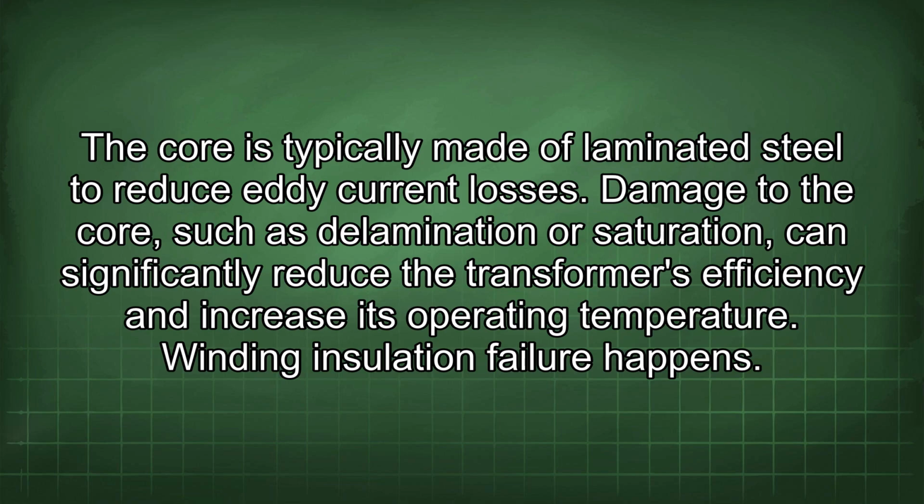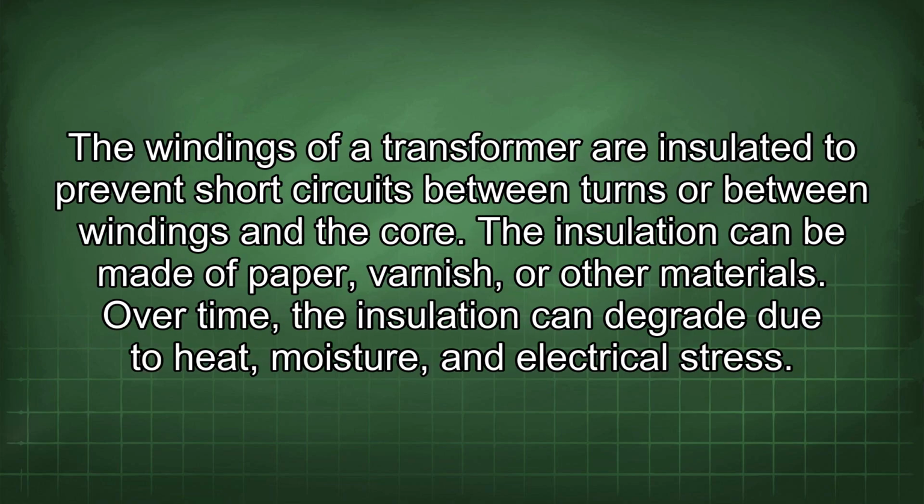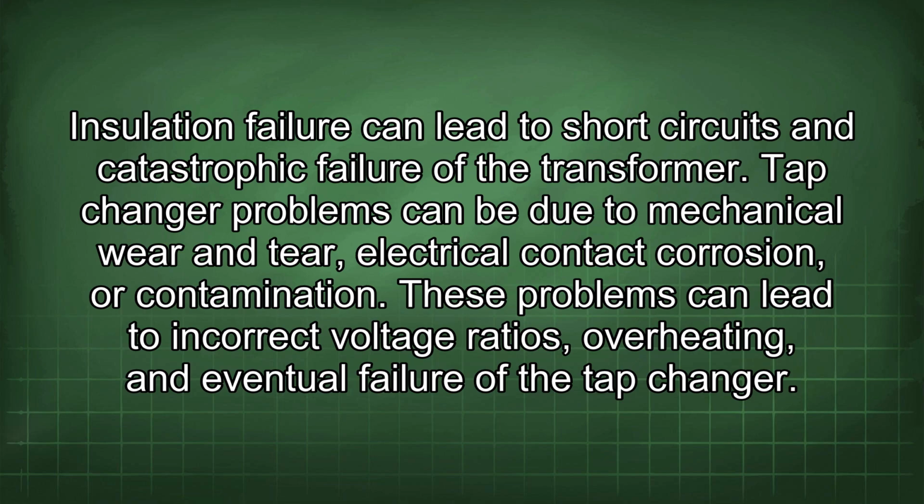Winding insulation failure happens. The windings of a transformer are insulated to prevent short circuits between turns or between windings and the core. The insulation can be made of paper, varnish, or other materials. Over time, the insulation can degrade due to heat, moisture, and electrical stress. Insulation failure can lead to short circuits and catastrophic failure of the transformer.